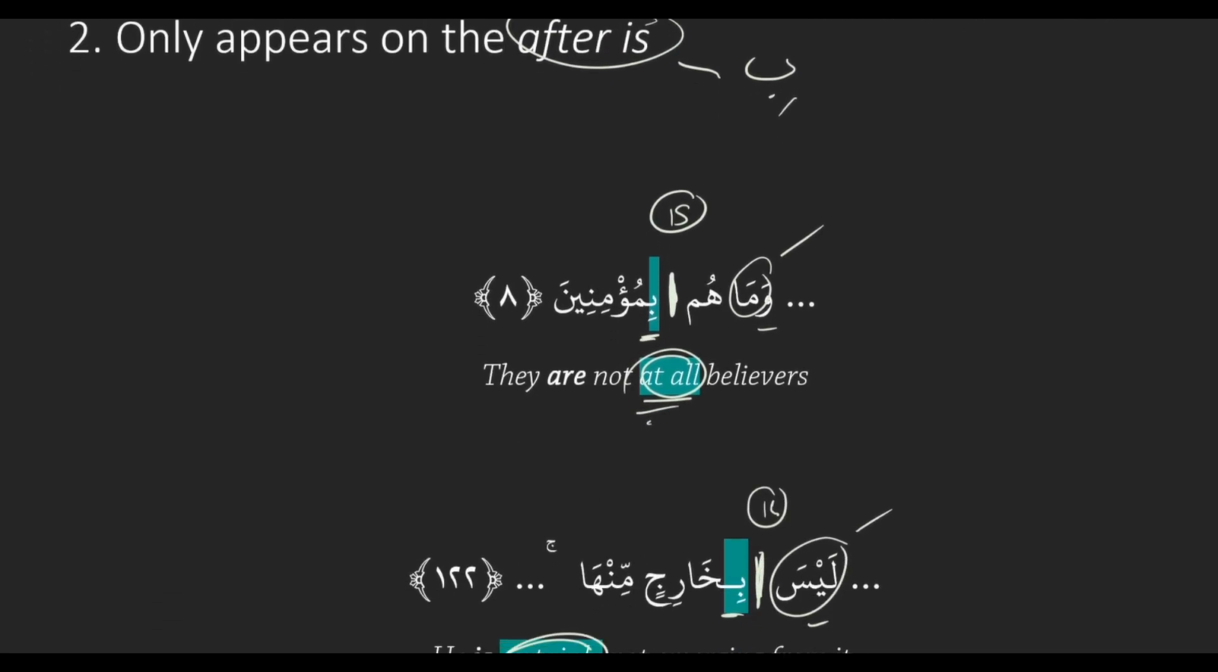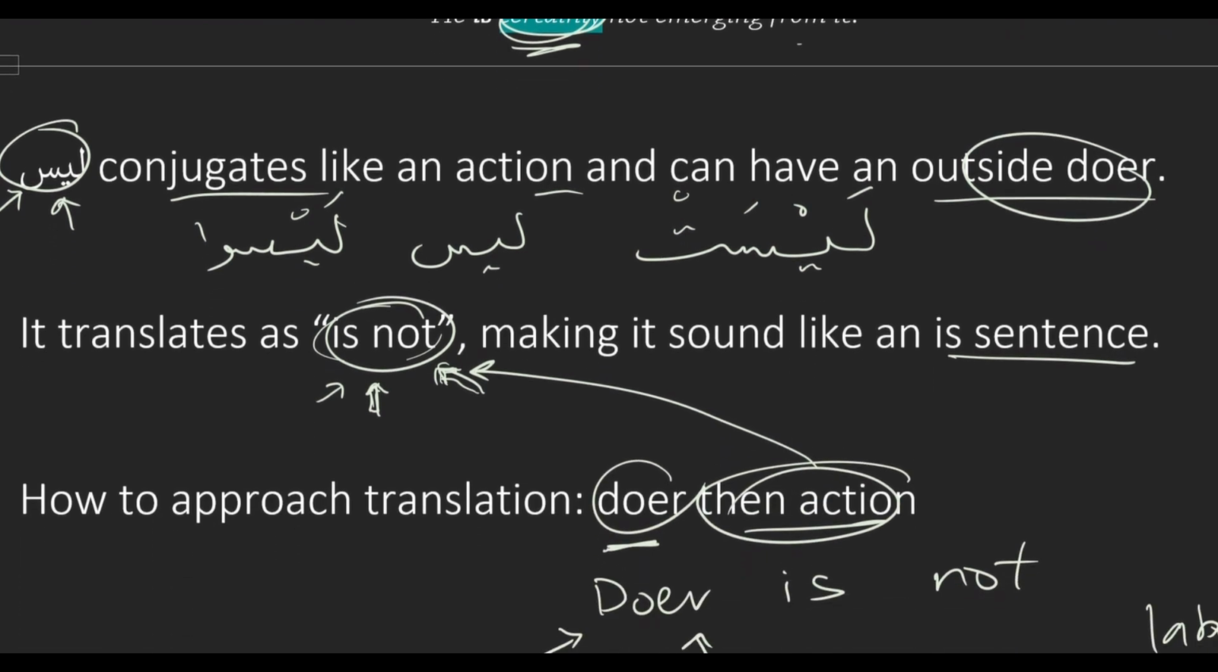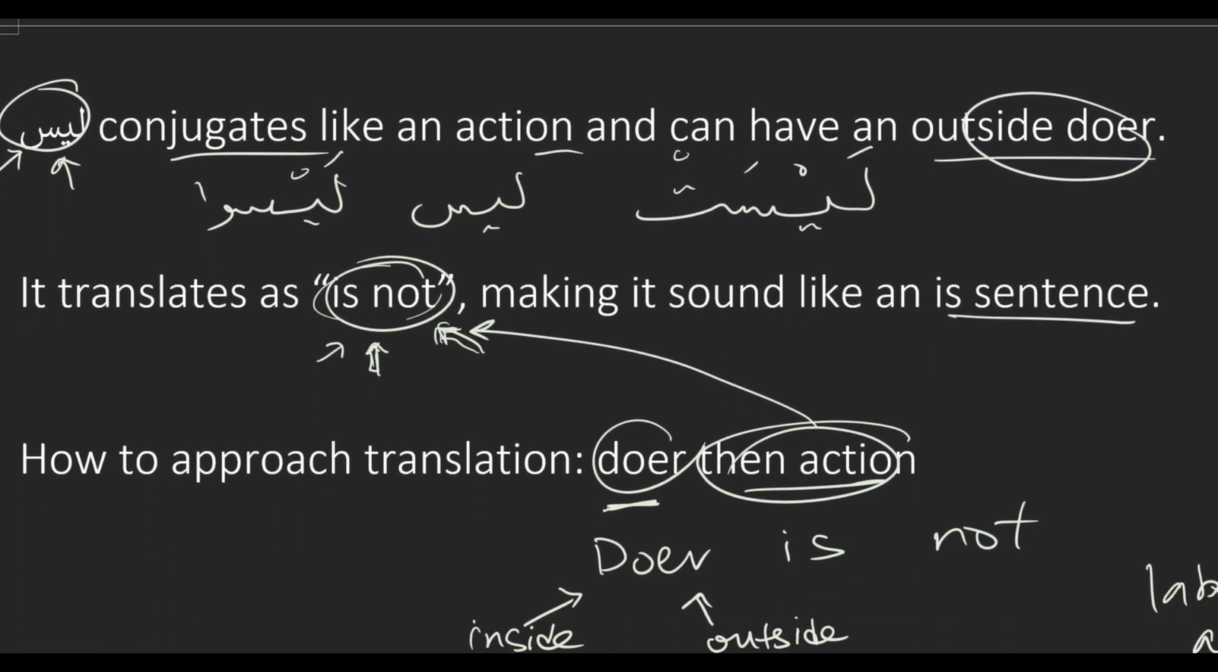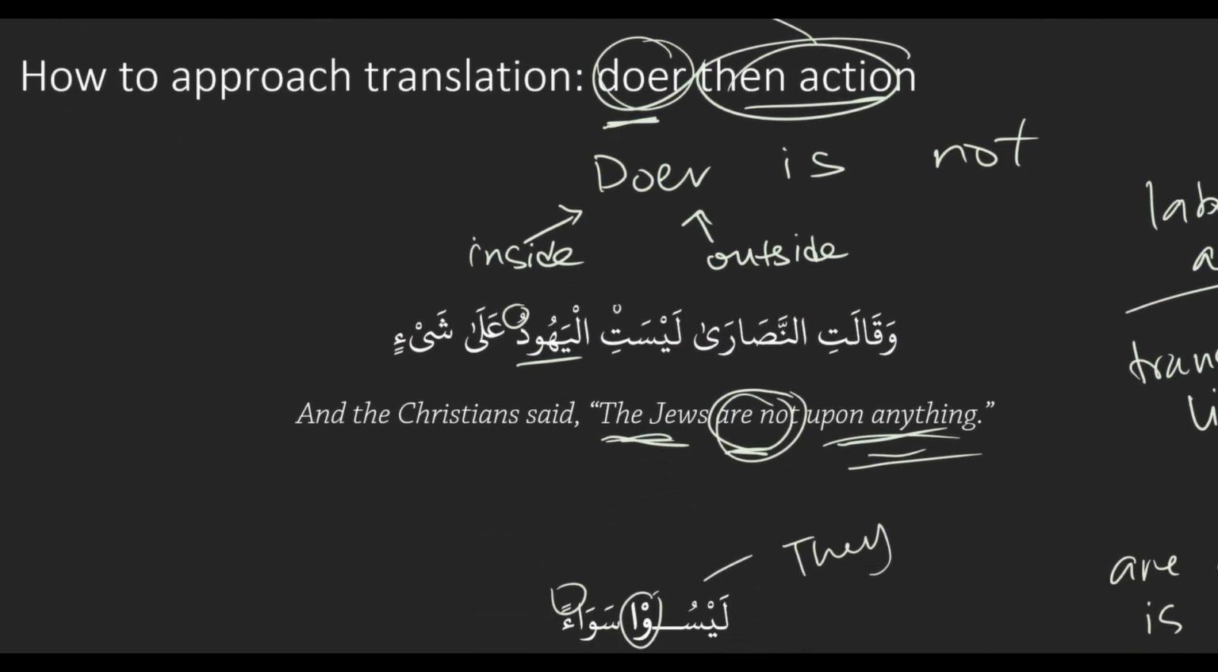It emphasizes the negation. And then what did we learn about laysa? Laysa is a weirdo because it looks like an action and acts like an action, and so it will have a doer and all that. Mm-hmm. But then its translation has an is in it, right? So it sounds like an is sentence in translation. And then how do we approach the translation when we work through it? You start with the doer, then the action, just like with a normal doer-action sentence, and the action in this case is not or are not. Okay, and then the last caution was not to confuse it with the TLDR. Okay.